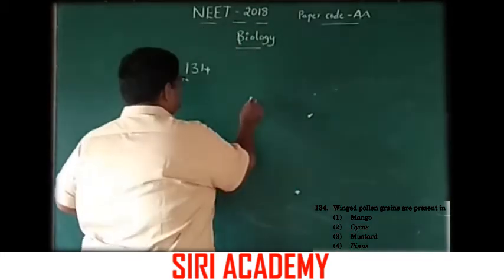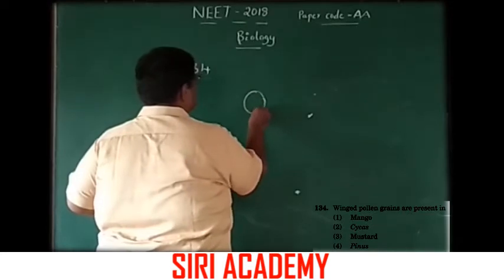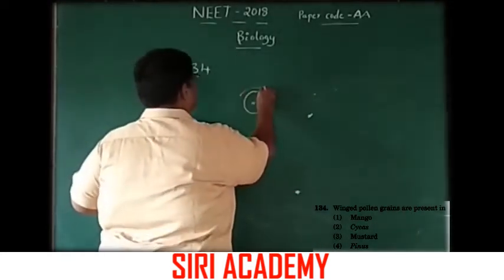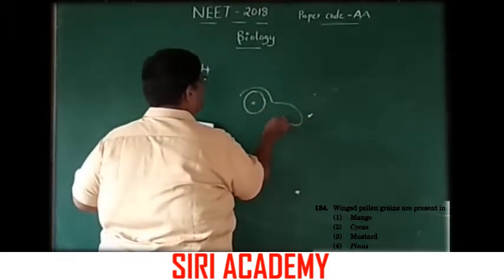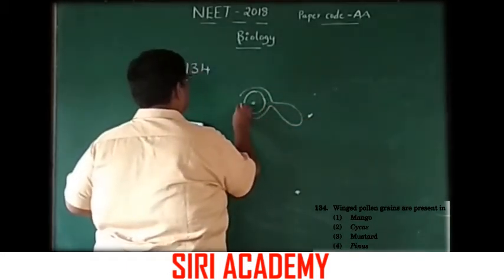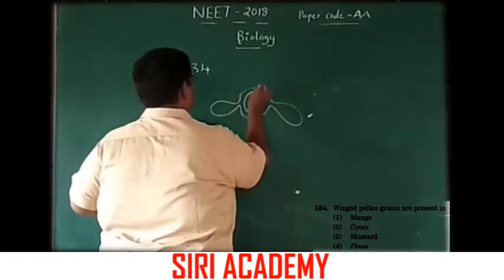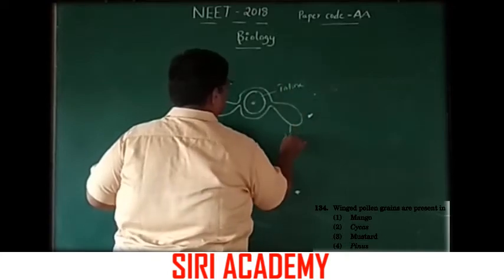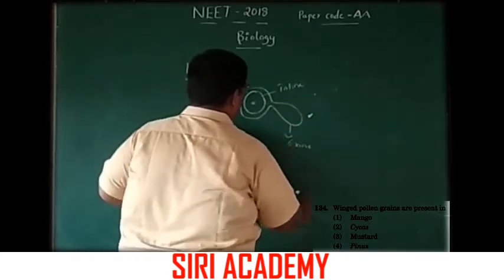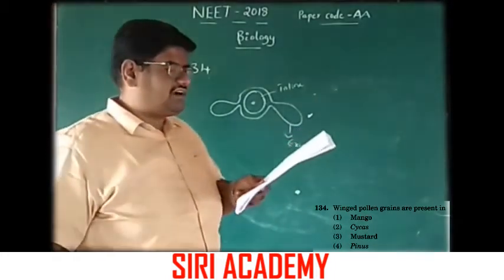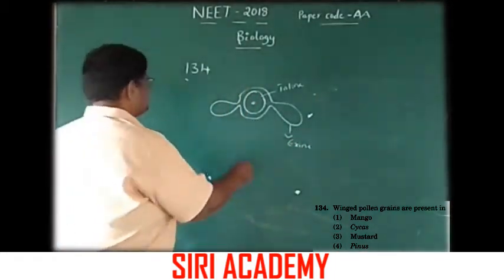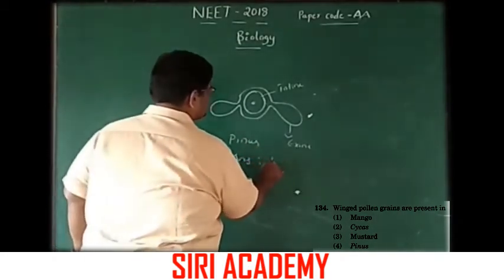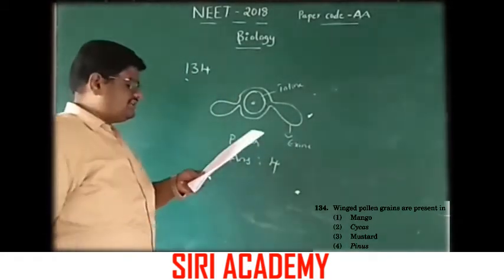Pinus. Here, inside is the intine and outside is the exine. The wing-shaped structures are found here in Pinus. The answer is option 4. Option 4 is the correct answer.